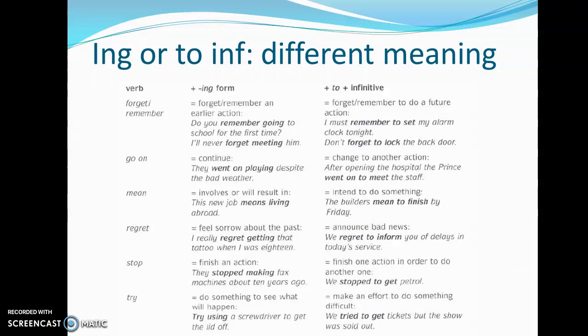Dejaron de hacer máquinas fax. Paré para conseguir combustible. Paré para, stop to. Pararon de, stopped making. With try, there's also a different meaning.